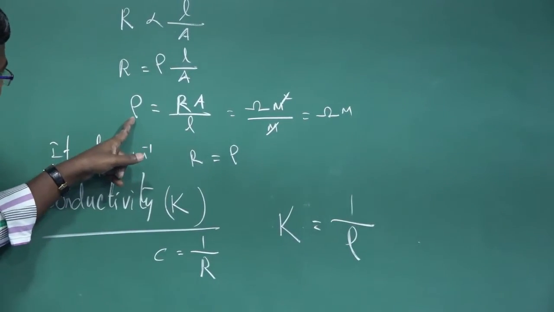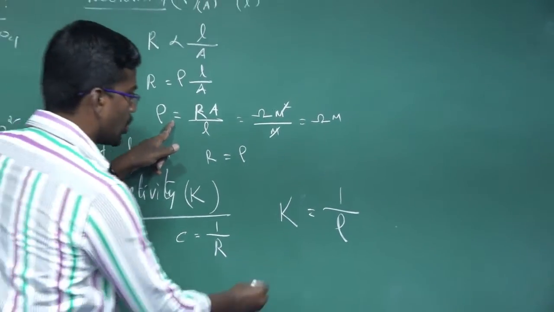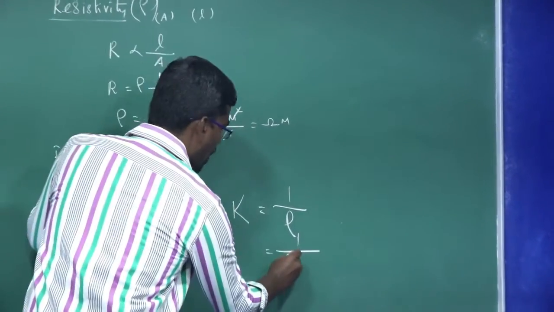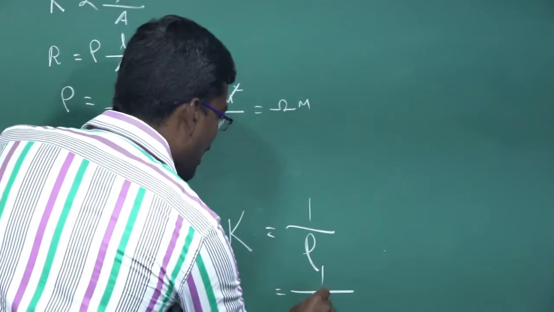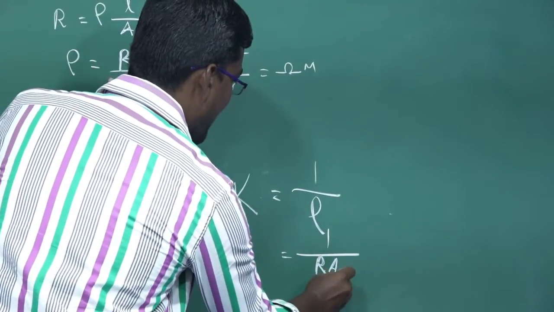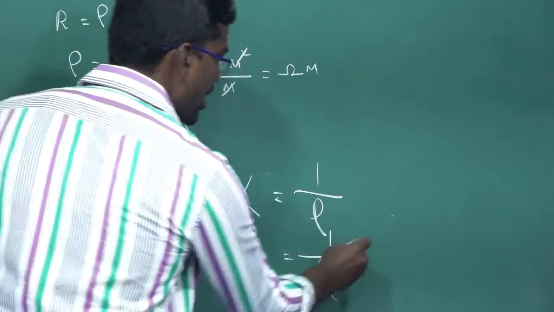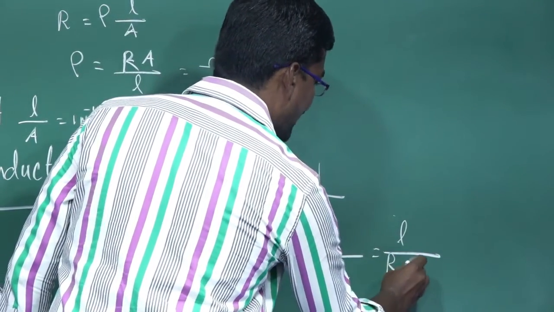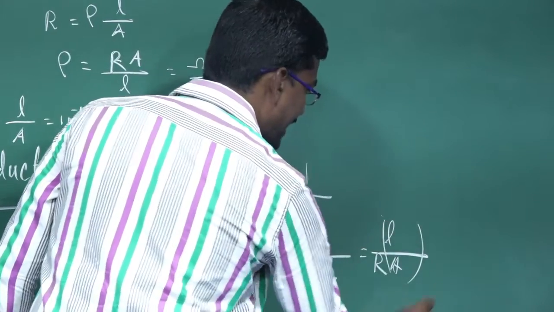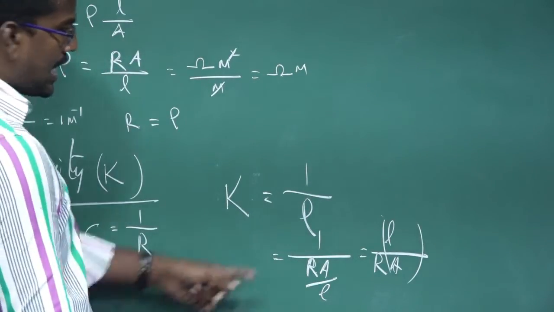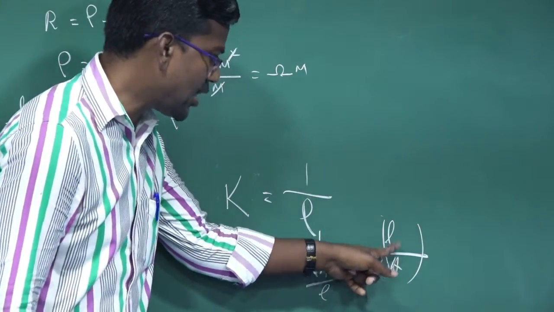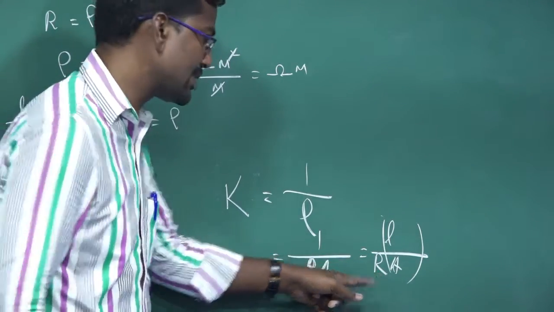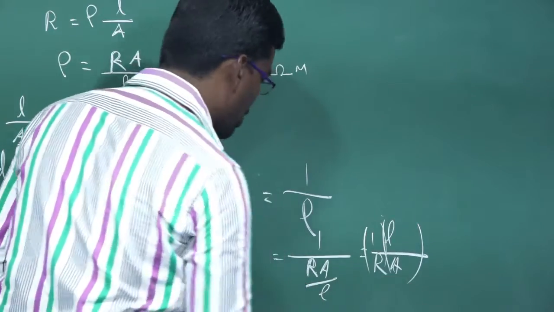Here the specific resistance rho equals R, resistance, times A divided by L, so 1 divided by rho equals L divided by R into A. L divided by A is equal to the cell constant. R is the resistance.